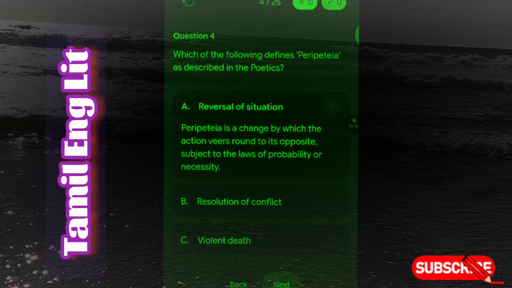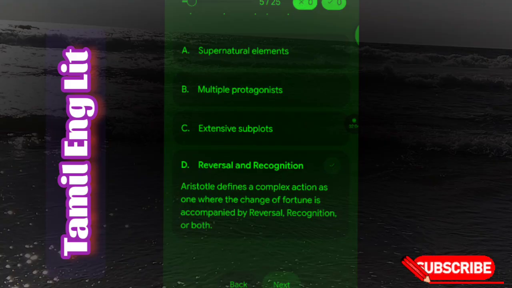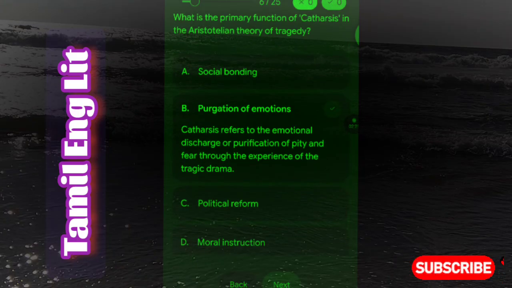of probability or necessity. Next question is, a complex plot is distinguished from a simple plot primarily by the presence of reversal and recognition. Aristotle defines a complex action as one where the change of fortune is accompanied by reversal, recognition, or both. Next question is, what is the primary function of catharsis in the Aristotelian theory of tragedy? Purgation of emotions. Catharsis refers to the emotional discharge or purification of pity and fear through the experience of the